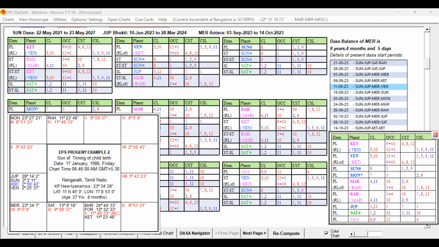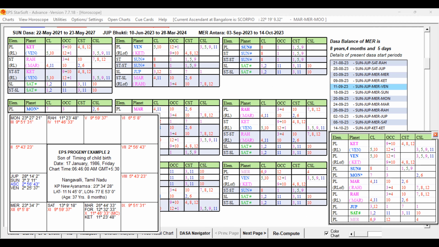21, no, yeah, Mars Antra. Venus, Saturn, Mars, he got the marriage. Yeah, from 22/4/2016 to 28/6/2016, this Mars Antra is running.